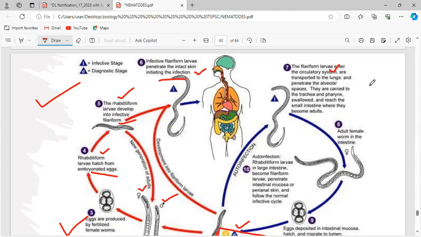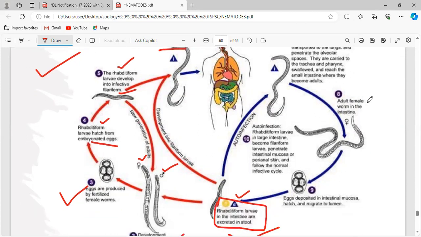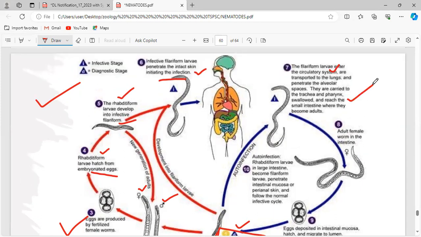And if it reaches the pharynx, once again it has been swallowed and reached the small intestine. And in the small intestine, that is the exact place where the sexual maturity will be gained by those adults. Now, the sexual maturity will be occurring in the small intestine itself.